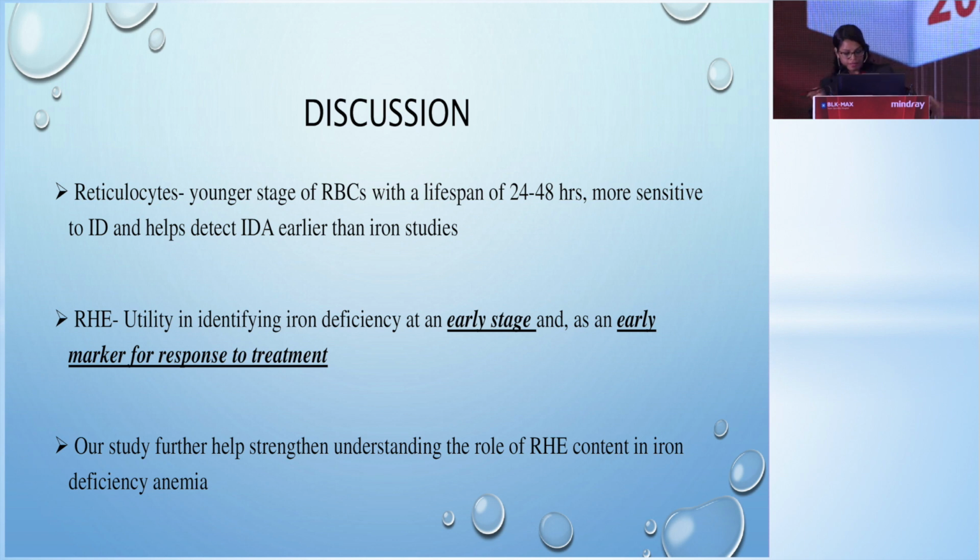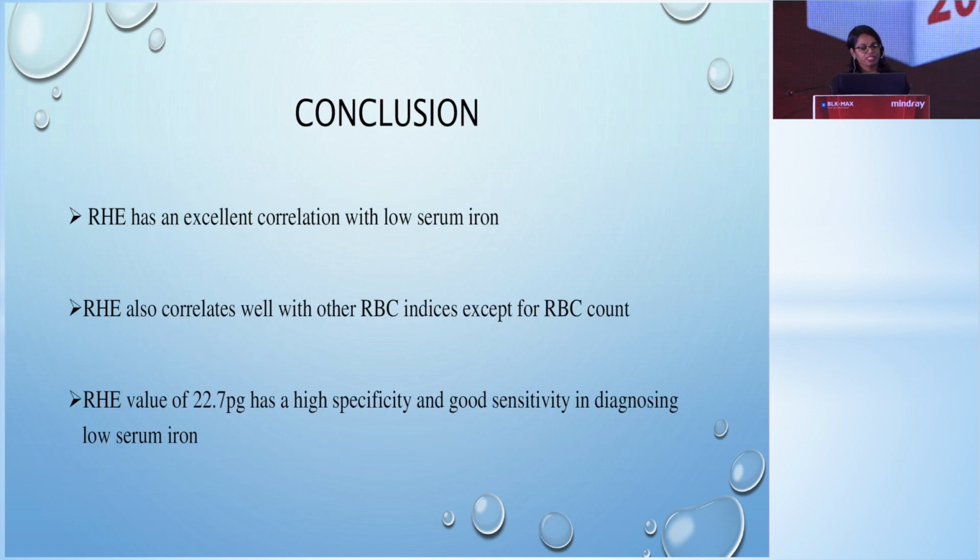Moving on to discussion. We know that reticulocytes are a younger stage of RBCs with a lifespan of 24 to 48 hours, and hence they are more sensitive to iron deficiency, and they help detect iron deficiency anemias earlier than iron studies. RHE is now increasingly recognized to be of utility in identifying iron deficiency at an early stage and as an early marker of response to treatment. Our study further helps strengthen the understanding of the role of RHE in iron deficiency anemia.